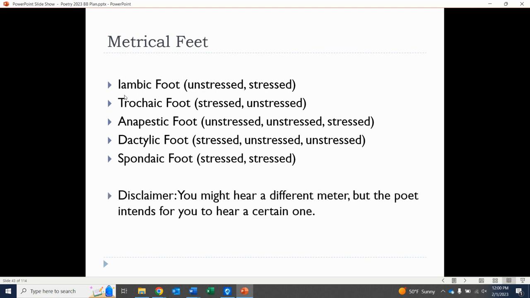Now, again, I think you can always read poetry and mispronounce the word so that you can force the line or the meter into a different one. But always go back to, okay, what does the poet intend for you to hear, right? As you're saying it, what comes most naturally, and that tends to be what they're doing.